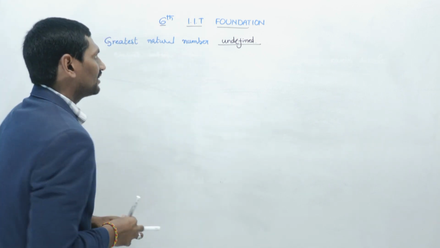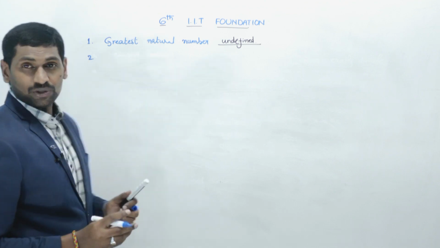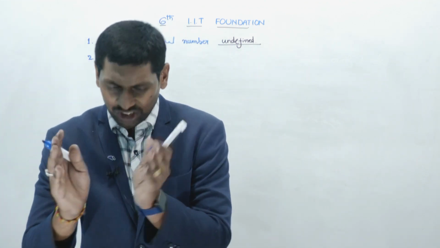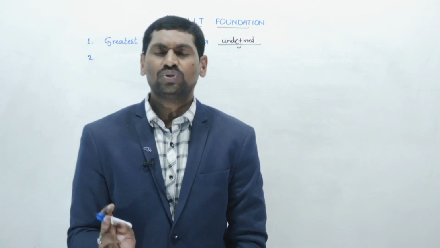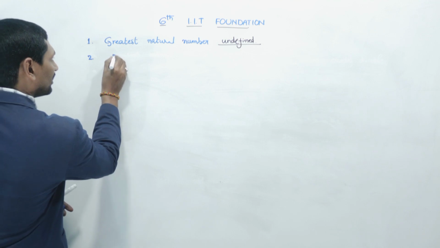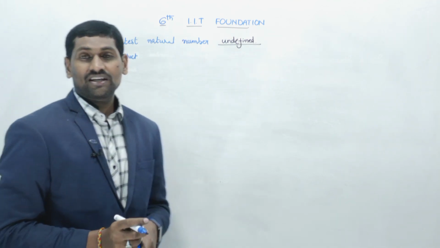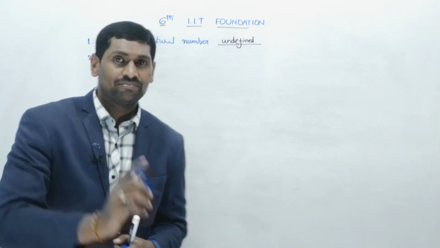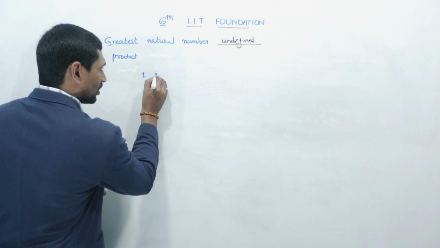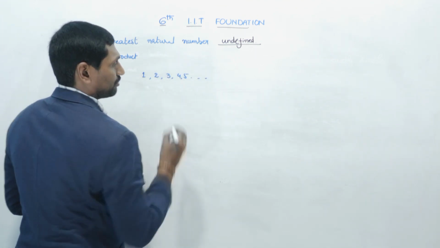Okay, right. Now the second question. The product of first two consecutive natural numbers. What is the first natural number? 1. The second natural number is 2. 1, 2, 3, 4, 5. These are all natural numbers, right?